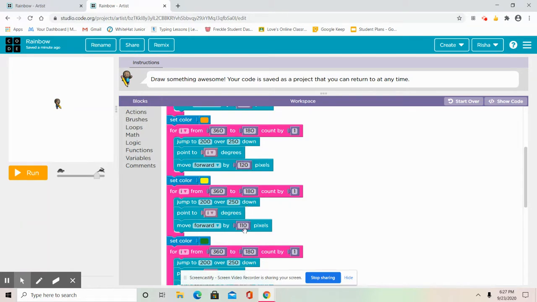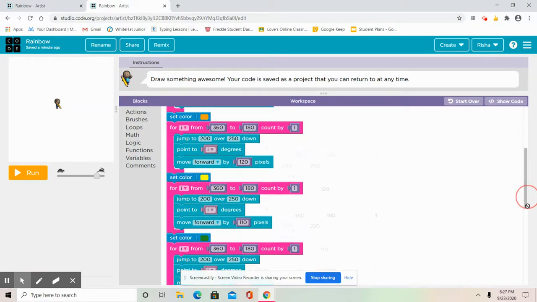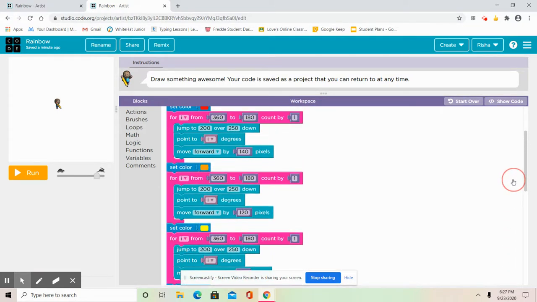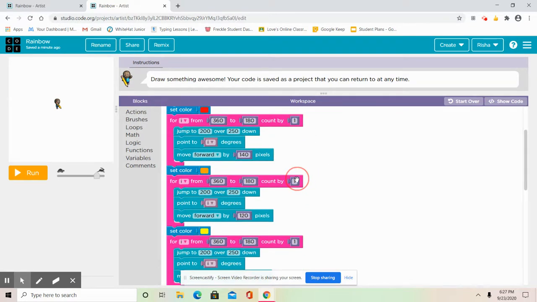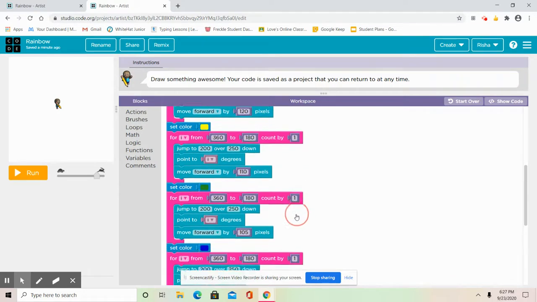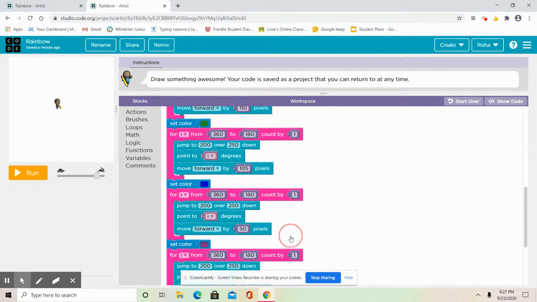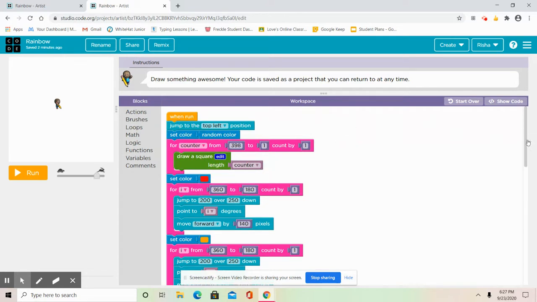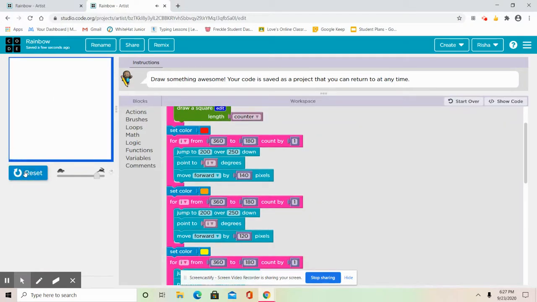Here was 120, I changed it to 110. Right here red was 140, orange was 120, yellow was 110, then I changed green to 100. It kind of just keeps on going lower and lower and lower. So that's how I did it. Now let's see if it works. Okay, so we did the background. It's going to start doing the background now. It's doing our background.